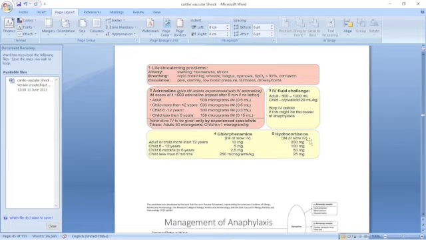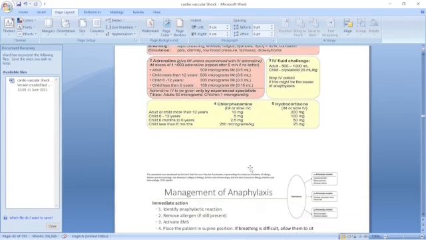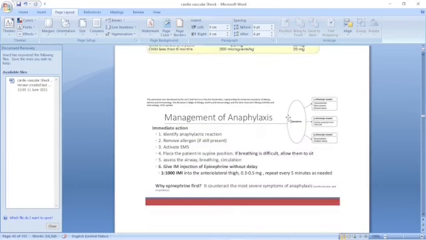Intramuscular or slow IV, 200 milligram; in adults and 6 to 12 years, 100 milligram; 50 for below 6 years, and 25 milligram below 6 months. This is the management of anaphylaxis. All doctors must know it very well, because any drug, any injection we give, is prone to cause anaphylaxis. Most important, you should identify the anaphylaxis reaction.